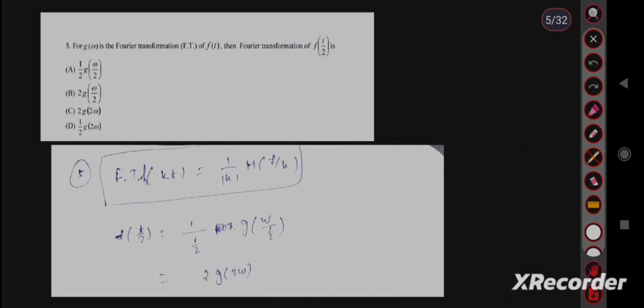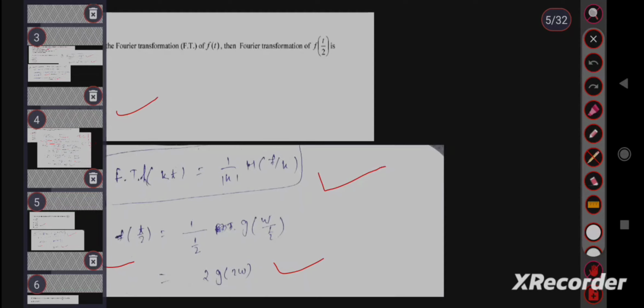This question was from Fourier transform. g of omega is the Fourier transformation of f of t. The Fourier transformation of f of t by 2 is asked. This is a property of Fourier transform: Fourier transform of h of kt equal to 1 upon mod k h of f by k. So by this, for f of t by 2, here k is half, so 1 upon half g of omega upon half. So the answer is 2g of 2 omega. So the correct option is option C. Then move to the next question.